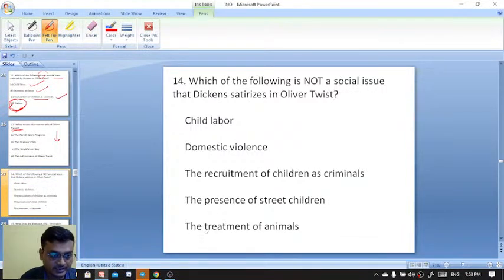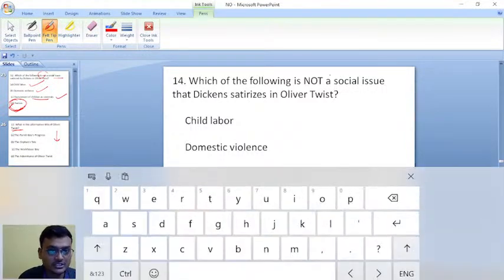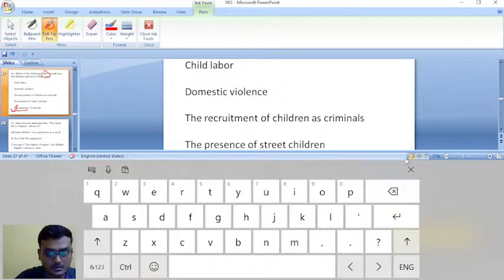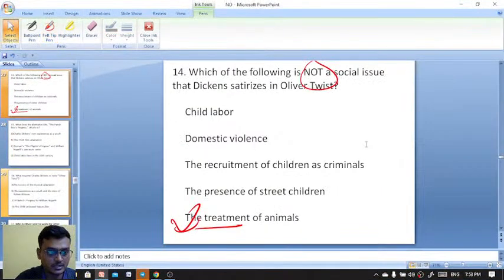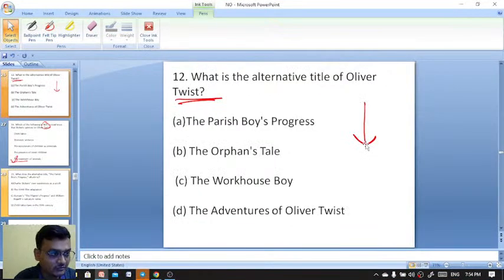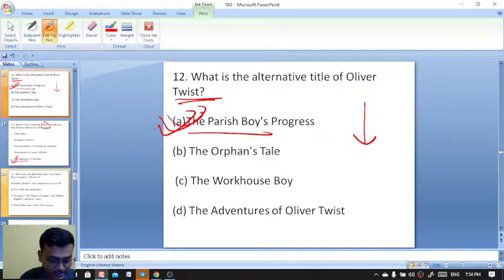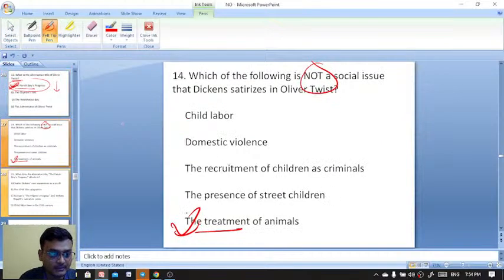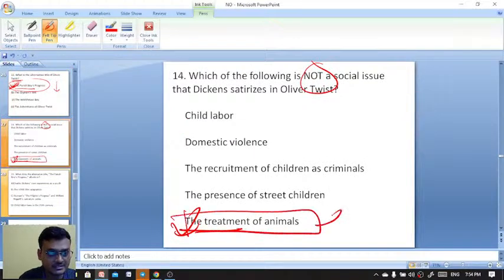Yeah, the treatment of animals is the right answer, which is not a social issue. And the question number 12 was actually there. The right answer there is actually The Parish Boy's Progress. Exactly, everybody, you are right actually. And here the treatment of animals is the right answer.